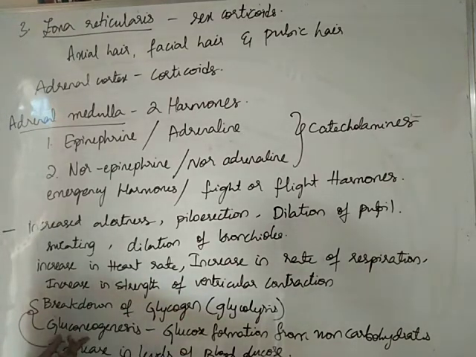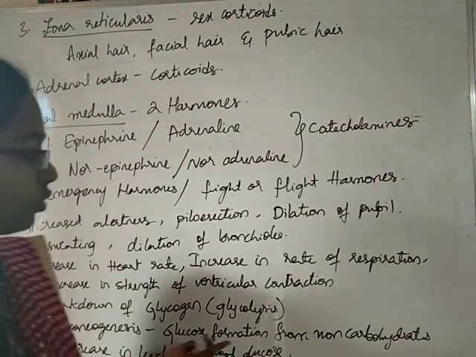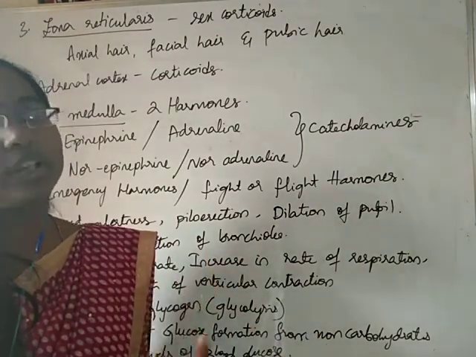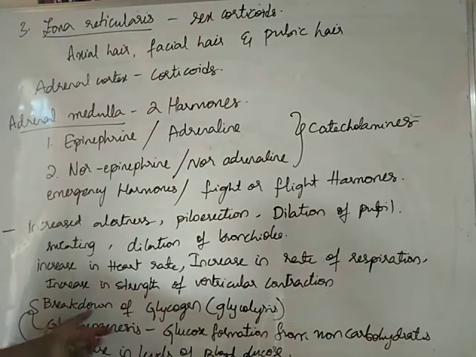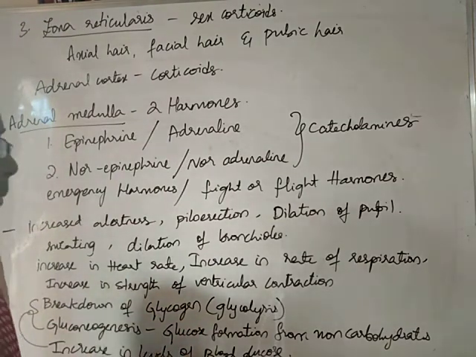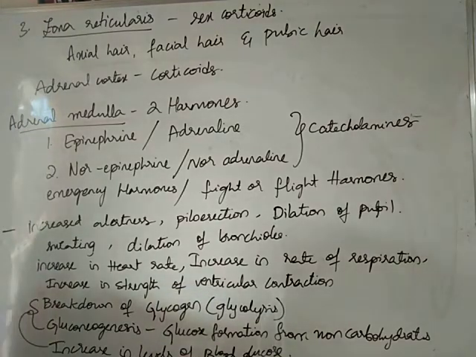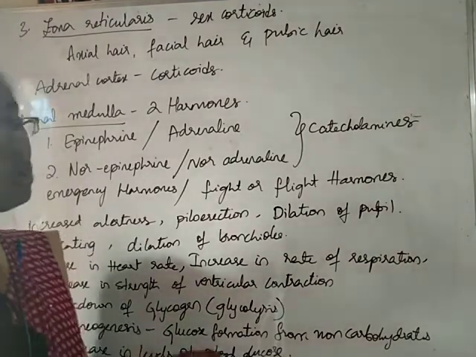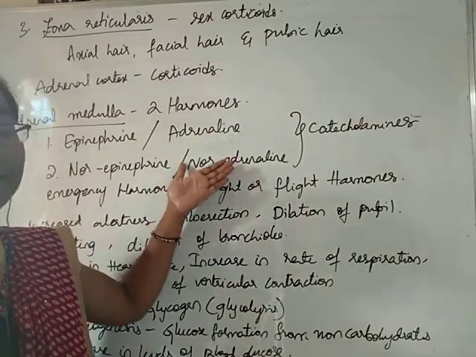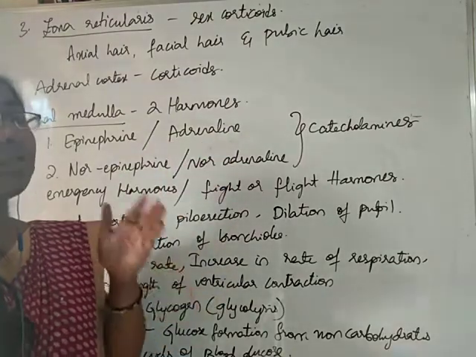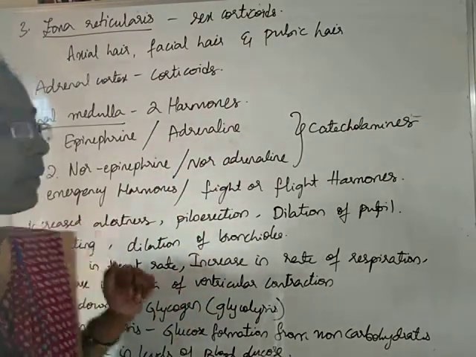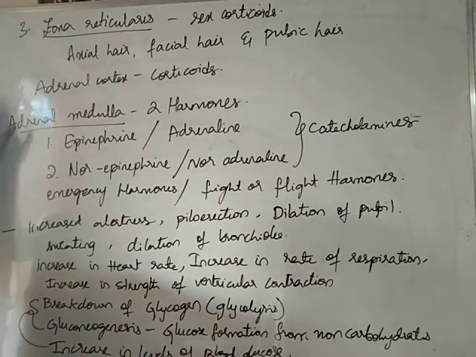They also cause gluconeogenesis, that is formation of glucose from non-carbohydrates like proteins or lipids. In that way, due to glycolysis and gluconeogenesis, there will be increase in the levels of blood glucose in the body. In that way, these two hormones, adrenaline and noradrenaline, will prepare the body to face the stress. Okay, so this is regarding adrenal medulla.